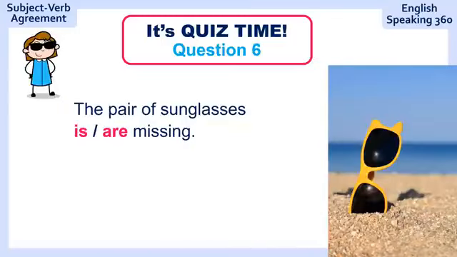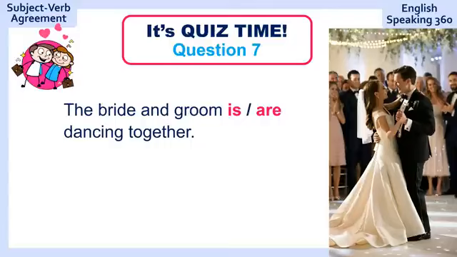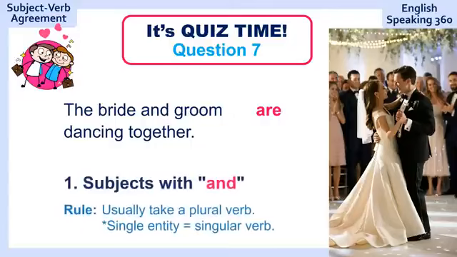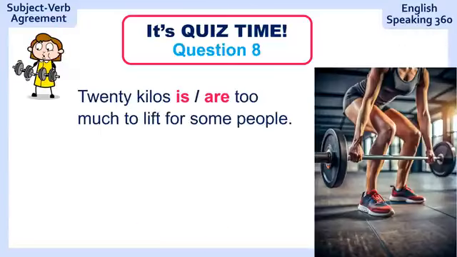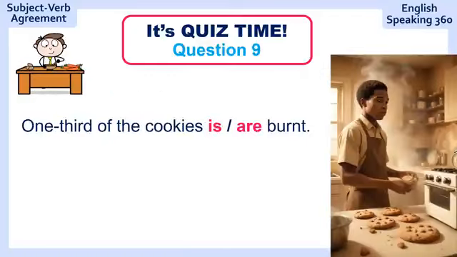Question 6. The pair of sunglasses, missing. The pair of sunglasses is missing. Rule number 5. Question 7. The bride and groom dancing together. The bride and groom are dancing together. Rule number 1. 20 kilos, too much to lift for some people. 20 kilos is too much to lift for some people. Rule number 4. Question 9. 1/3 of the cookies burnt. 1/3 of the cookies are burnt.